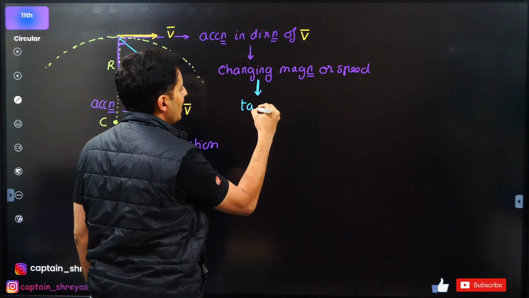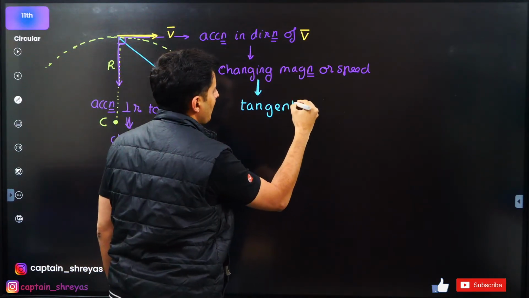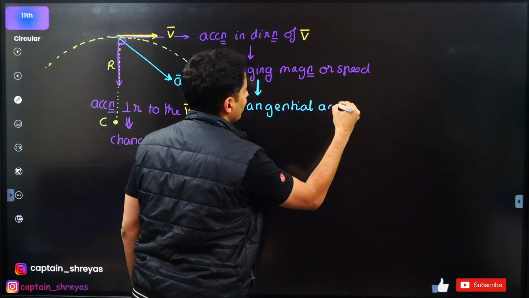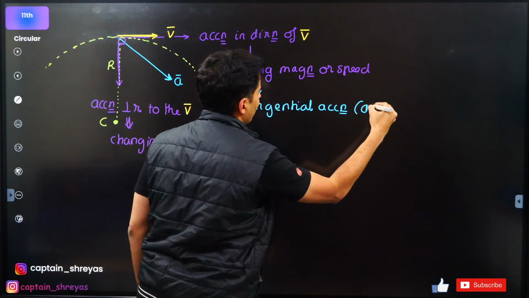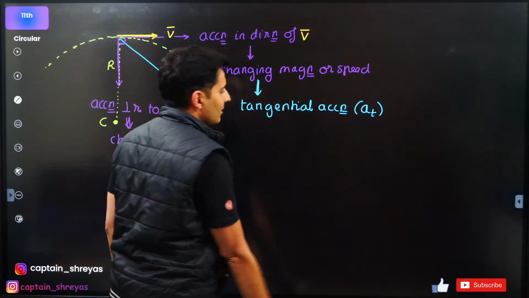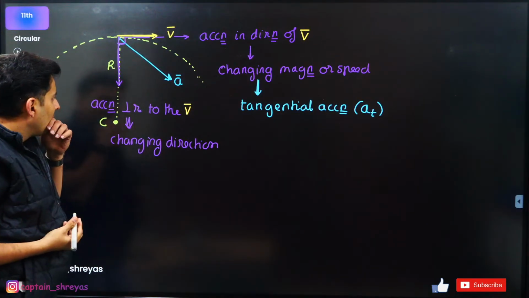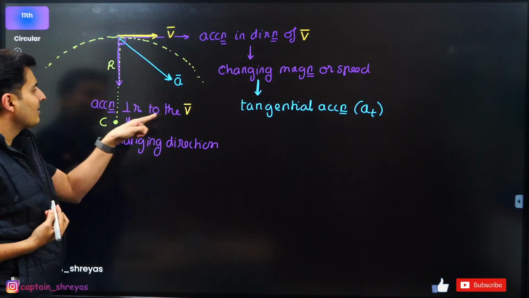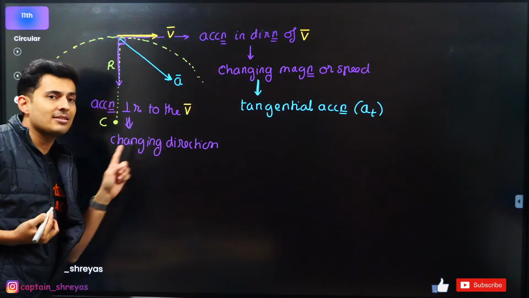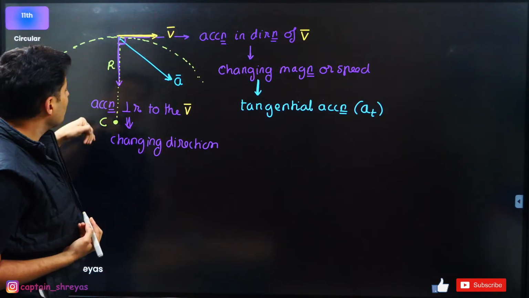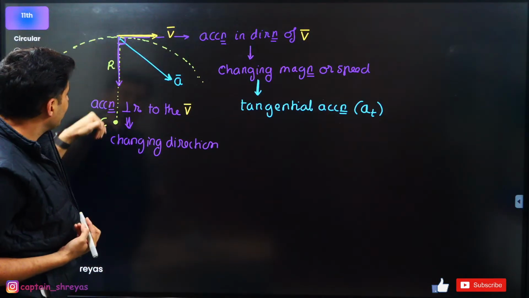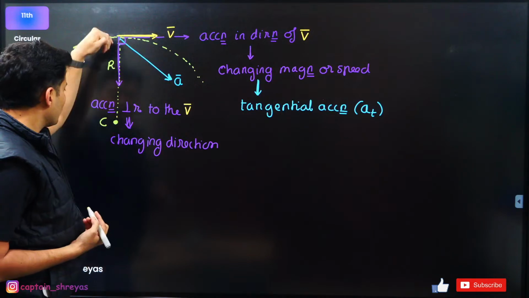This is nothing but your tangential acceleration. Symbol A subscript T. This is along the tangent. Great. Now, there is another component, acceleration perpendicular to the velocity, which changes the direction. What name should I give? It's along the radius. It's also passing through the center.